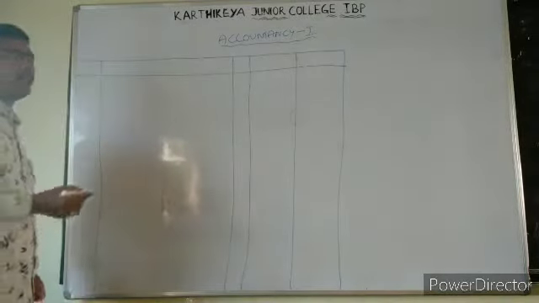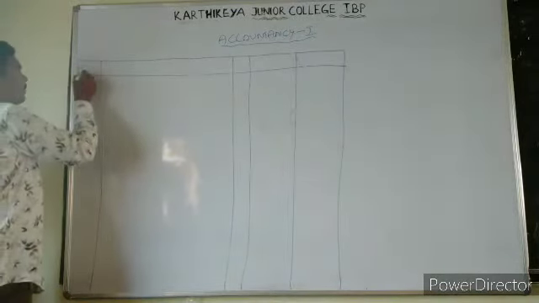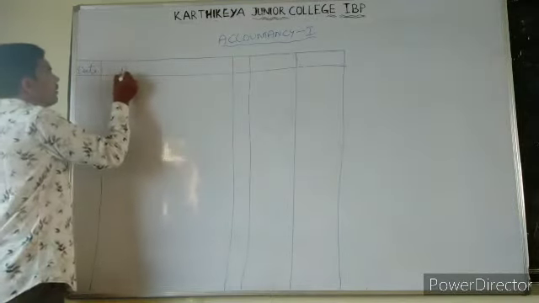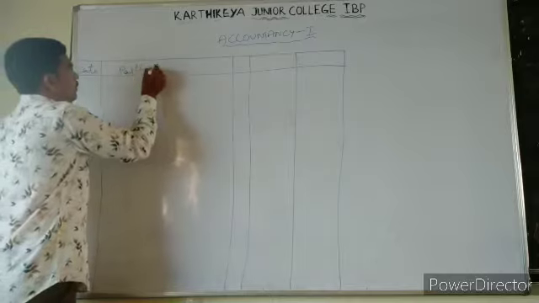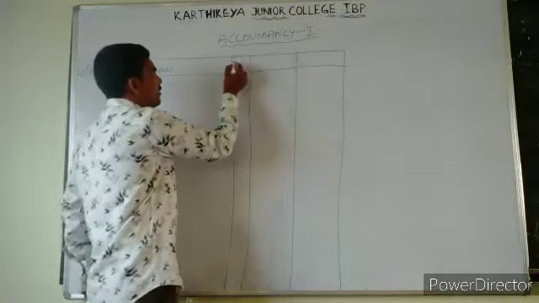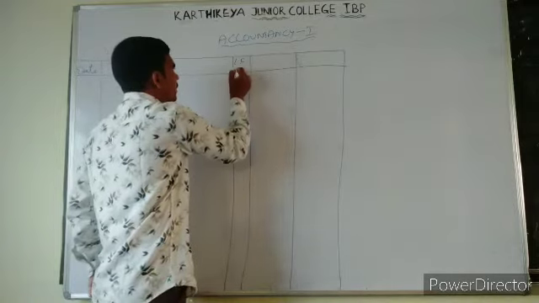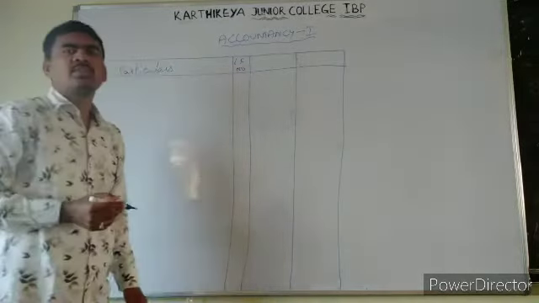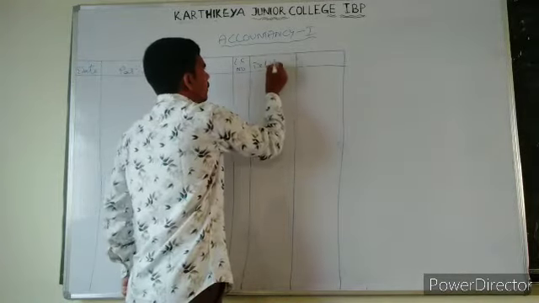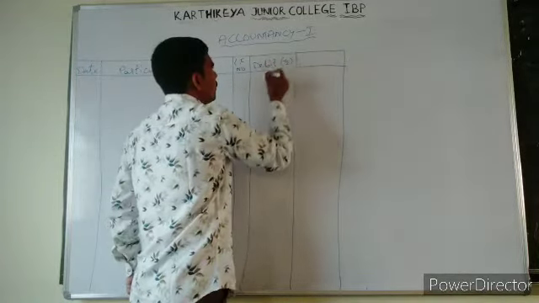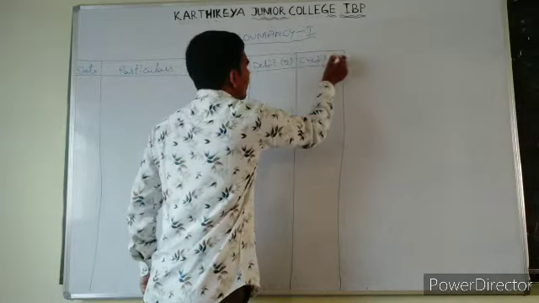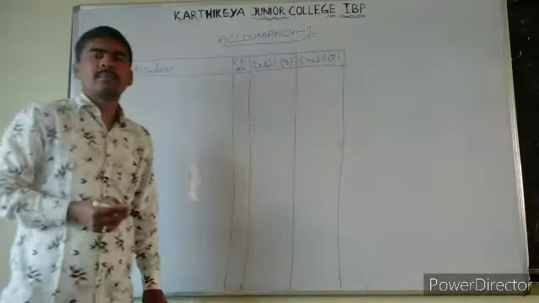First one, what we need to write, that is date. Next, particulars. Next one, third column is LF number, that means ledger folio number. Next one is debit amount, and last one is credit amount, that is rupees symbol.